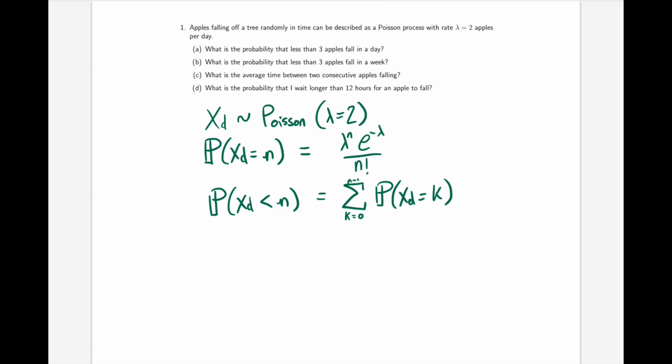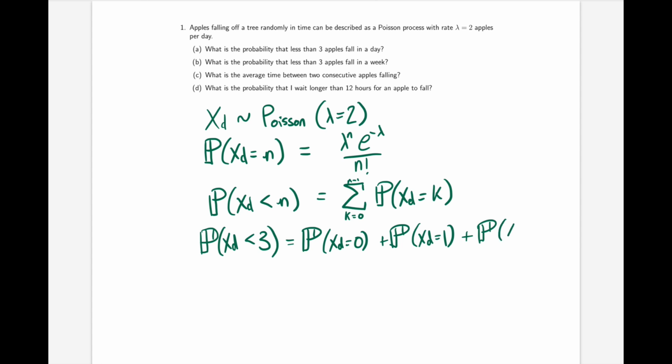In this case, we care about the probability that xd is less than 3, that is, that there are less than 3 apples in a day. That is equal to the probability that no apples fall in a day plus the probability that 1 apple falls in a day plus the probability that 2 apples fall in a day.